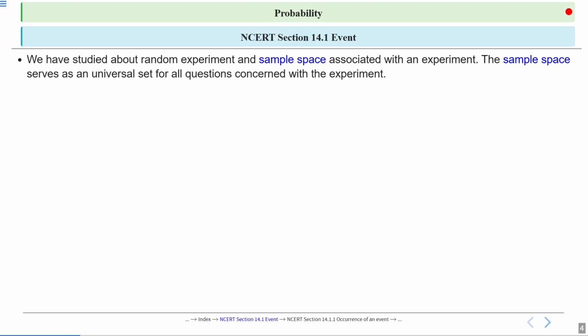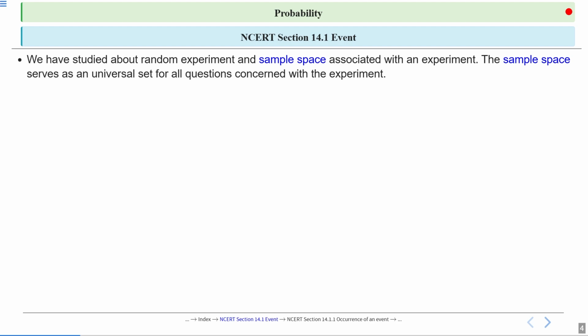So, let's start. We have studied random experiments, so try to recall: what is the definition of a random experiment? A random experiment is a process where the outcome is not predictable with certainty, but all possible outcomes are known.